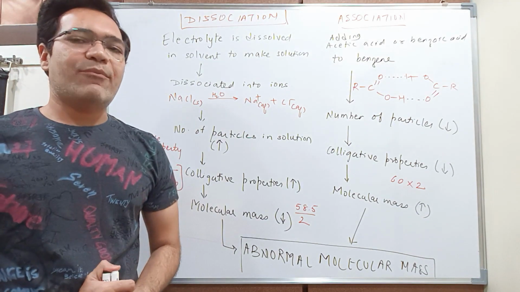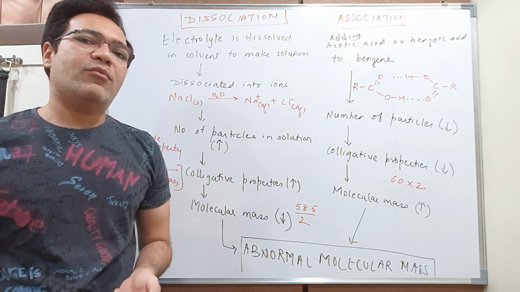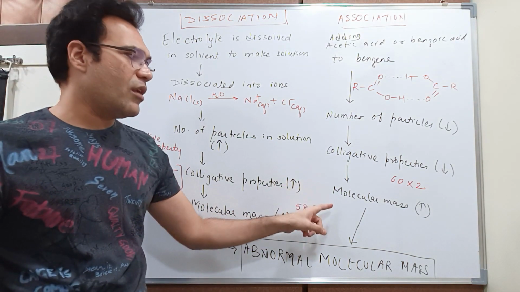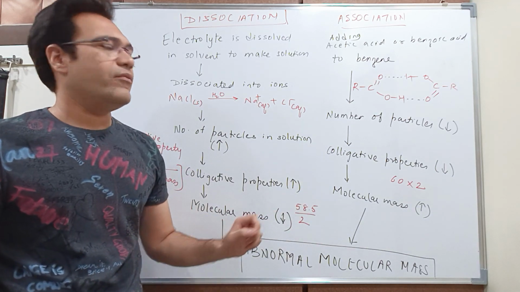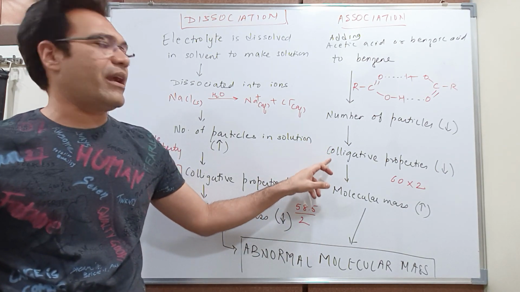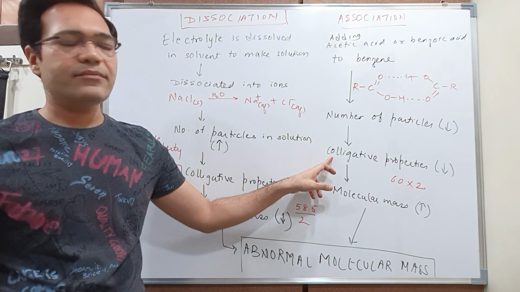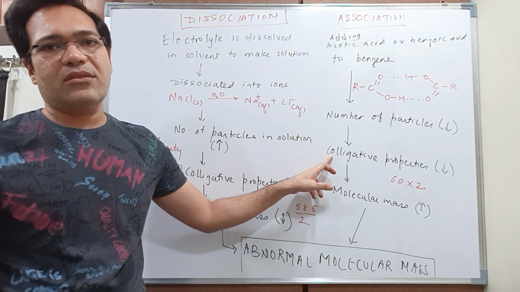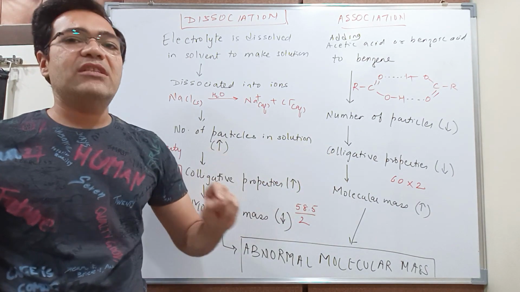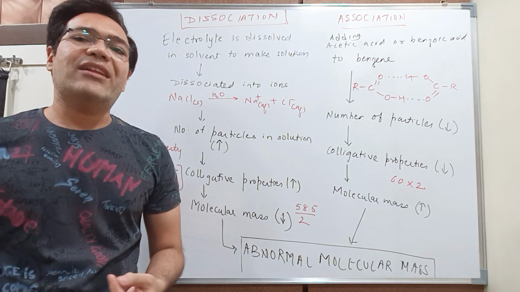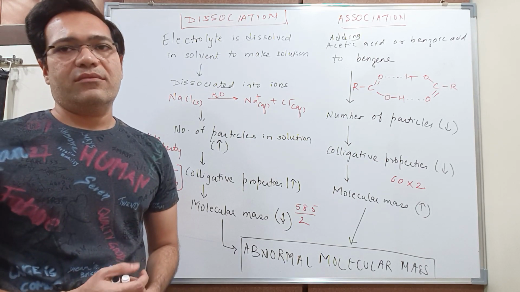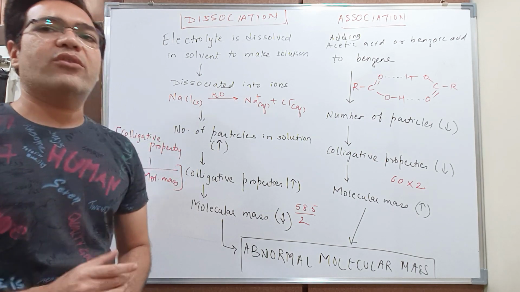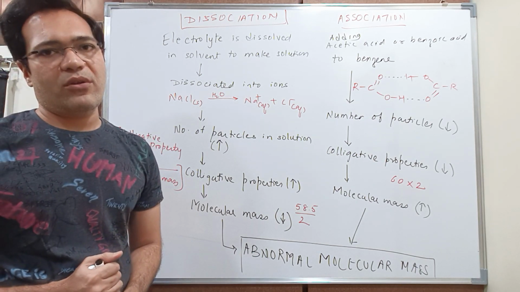So what is abnormal molecular mass? I will define abnormal molecular mass, and you can write it down if you want. The molecular mass obtained from the experimentally determined colligative properties, which is not the actual molecular mass of the solute, such a molecular mass is known as abnormal molecular mass.